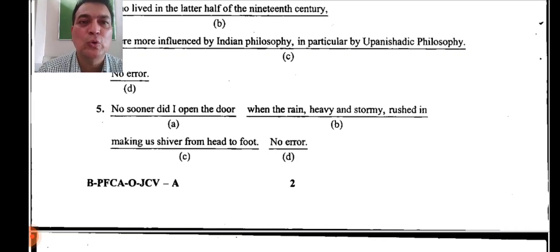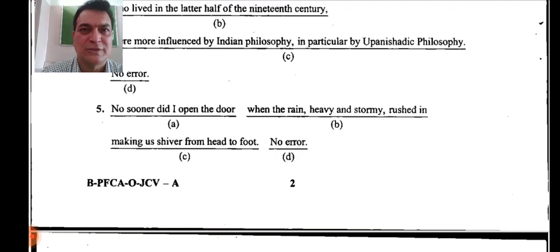But whenever we use no sooner, what will come next? In the next clause, we have to make use of than, THAN. No sooner than. Remember, whenever we use no sooner, what follows in the next clause will be than.